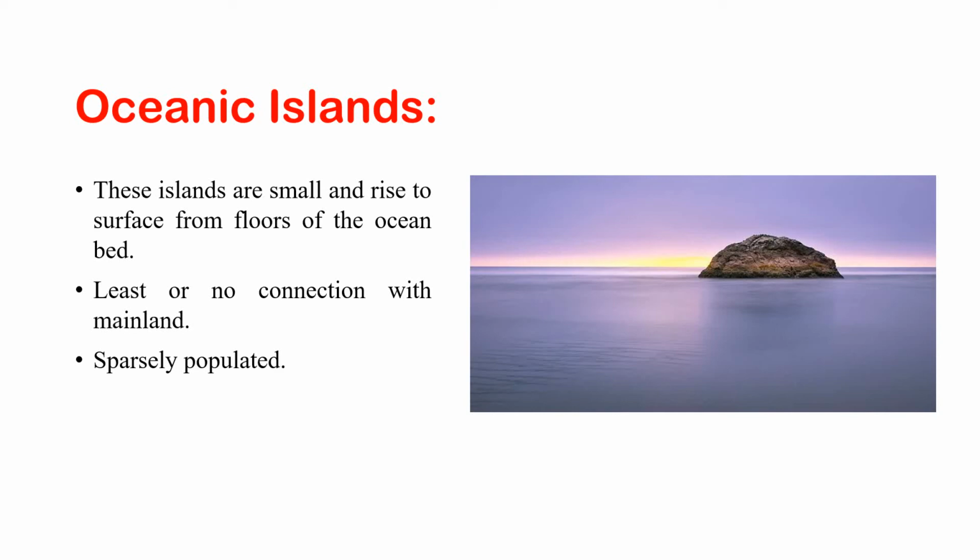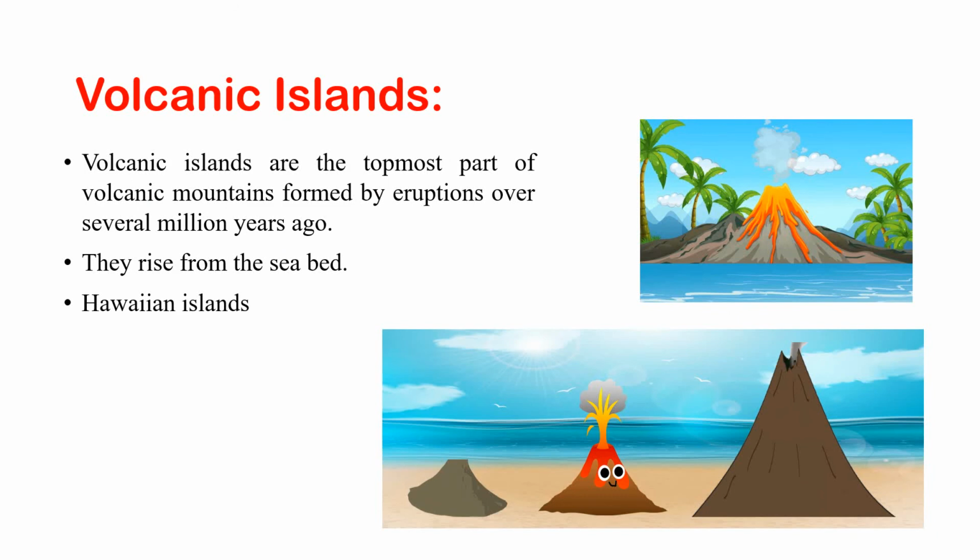So the first category of oceanic islands is volcanic islands. Volcanic islands are the topmost part of a volcanic mountain formed by eruptions several million years ago. They generally rise from the seabed. Most of them are extinct, but we can also find some active volcanoes or active volcanic islands. These islands are mostly scattered in the Earth's oceans. The best example of this category of islands is the Hawaiian Islands. Please comment if you know other examples of the same category, volcanic islands. And here in the image you can see how these volcanic islands are formed.